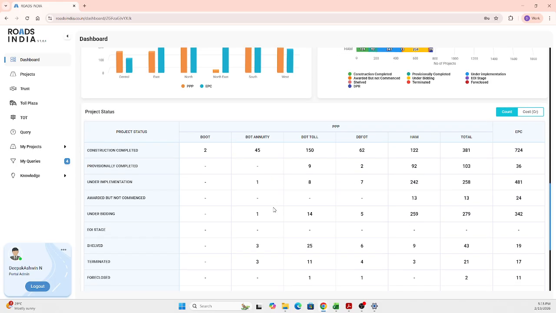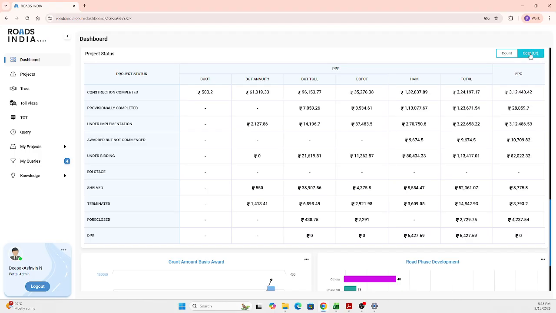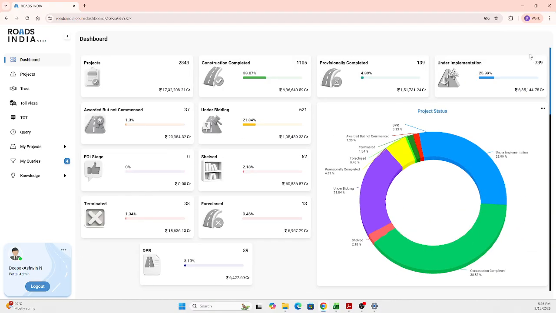And scrolling further, you get the summary table. This explains project status against the project mode. You can get the summary based on the count and also based on the cost. This summary will give you the complete picture of road infrastructure across the nation. So this is about the main dashboard. The dashboard will give you the count and the cost information based on the project mode and also the project status.